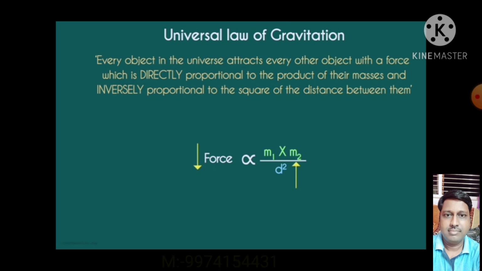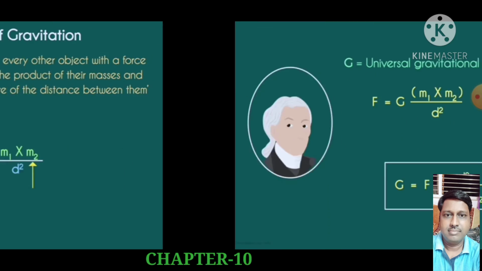If you increase the mass of any one object, the force of attraction will increase. But at the same time, if you increase the distance between the two objects, that is d square, the force of attraction will decrease. That thing you have to remember. If you increase the mass of any one object, the force increases, and if you increase the distance between the two objects, the force will decrease.